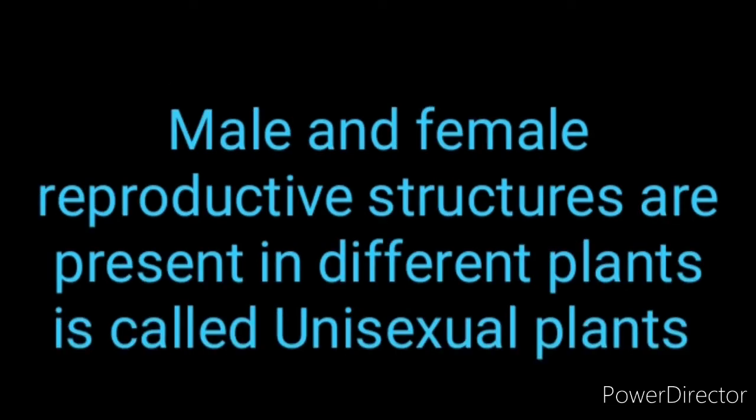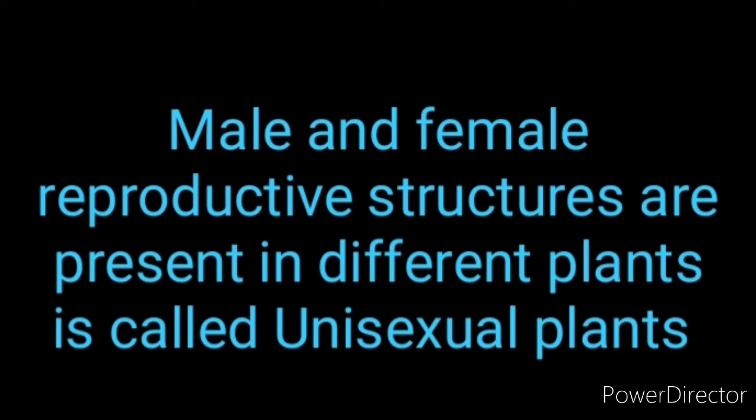Or they may be in different plants: the male plant is different and the female plant is different, which is called a unisexual plant. So when the male and female reproductive structures are present in the same plant, it is called a bisexual plant, or if in different plants, it is called a unisexual male plant or unisexual female plant.